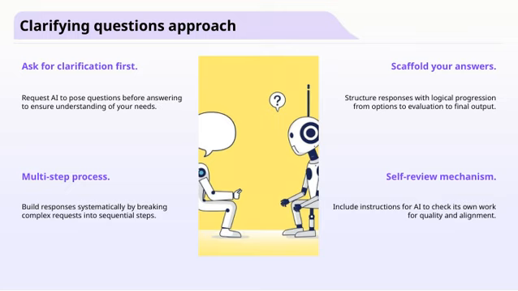Additionally, I incorporate a self-review mechanism. This means I check my own work to ensure it's high quality and aligned with your needs before sharing it with you. It's about maintaining accuracy and relevance throughout. Connecting all these points to the broader theme, this approach emphasizes thoughtful, structured, and iterative communication. It helps us work together more effectively, especially when dealing with complex or nuanced questions. Ultimately, it's about ensuring clarity and precision in our exchanges.